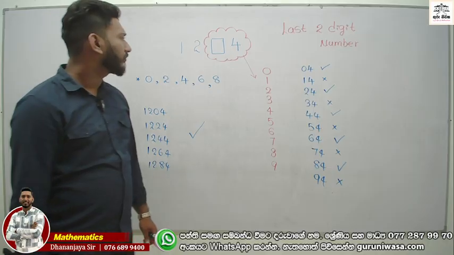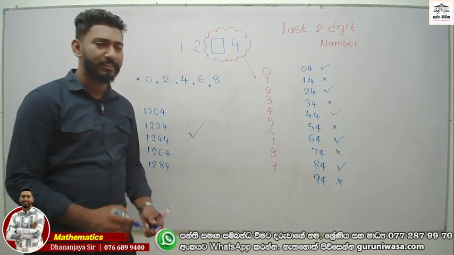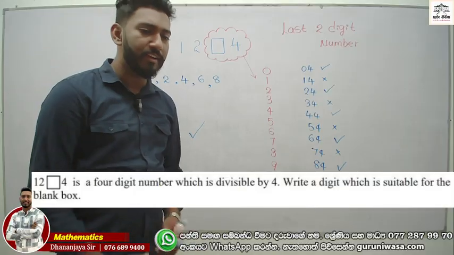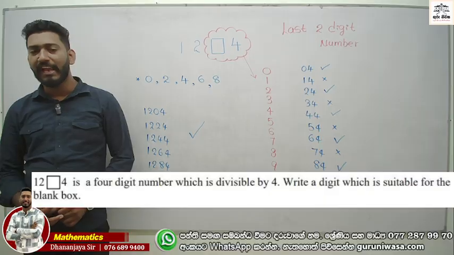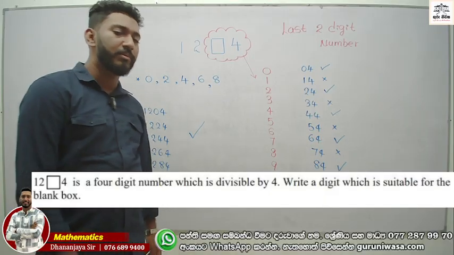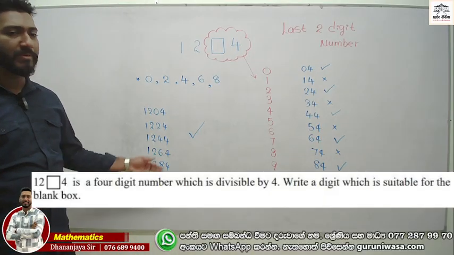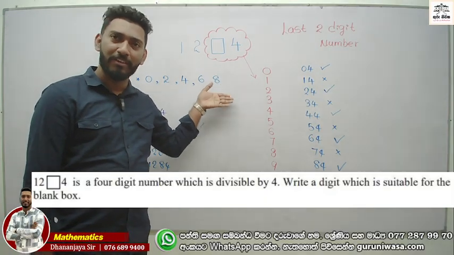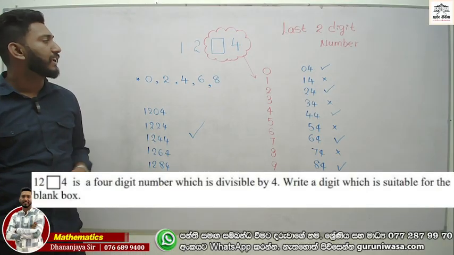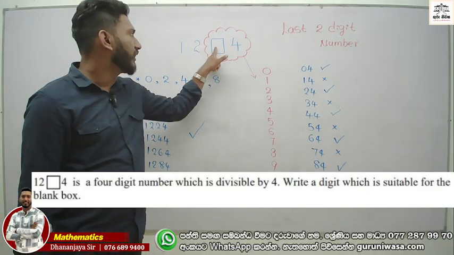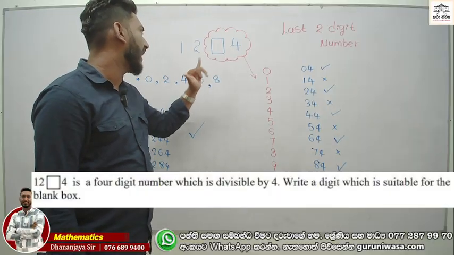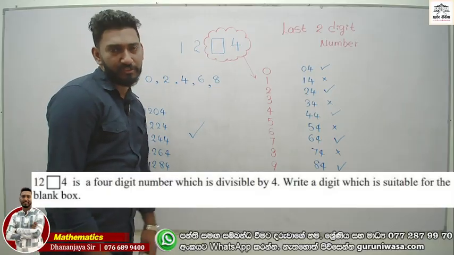So for the answer to the question, write a digit. Only one digit is written, which is suitable for the blank box. So if a child has put any one of these answers, marks are given. Right, it does not say to write several digits, only one digit. So 0 is a correct answer, 2 correct, 4 is correct, 6 and 8 are also correct answers.